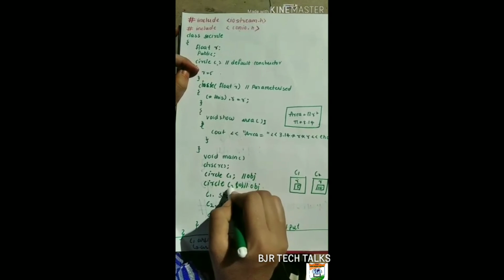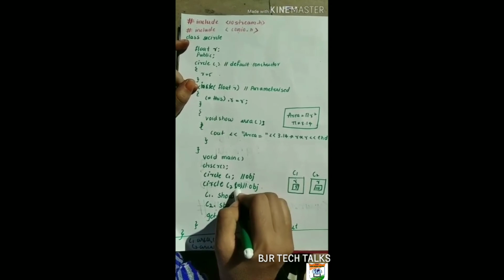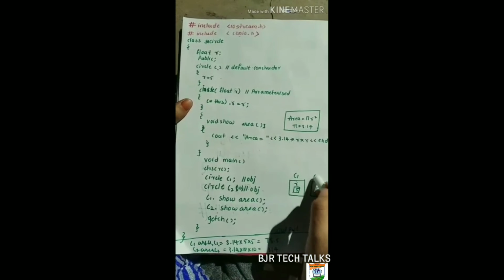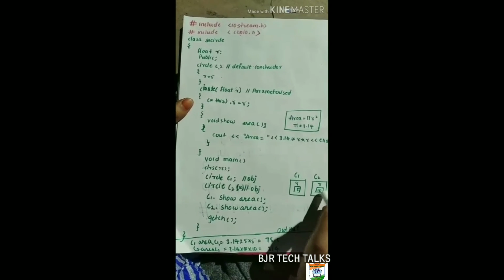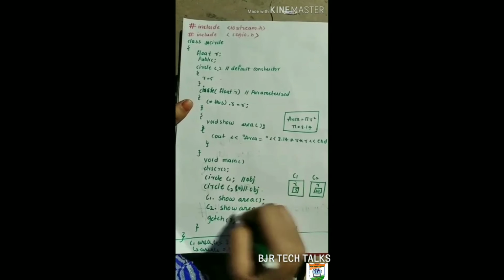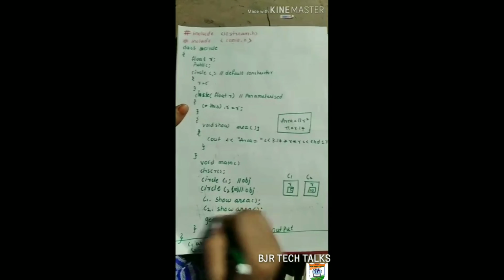And circle C2 uses the parameterized constructor. The C2 object is created with 10 as the parameter, so float r is 10, and C2 contains r value 10. And C1.show area, C2.show area: the C1 circle area and C2 circle area will be shown.